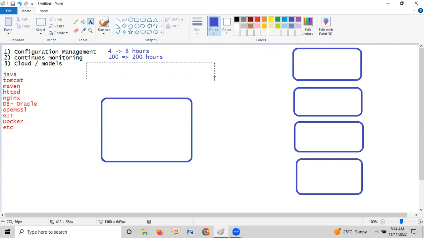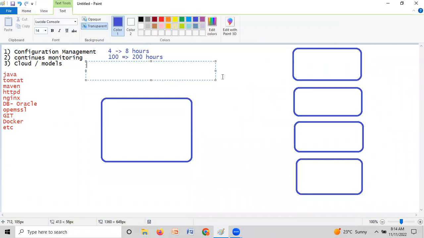Earlier, people were working on Chef, Puppet, and Ansible. Out of these three tools, Ansible is very powerful, guys. It can support thousands of modules.